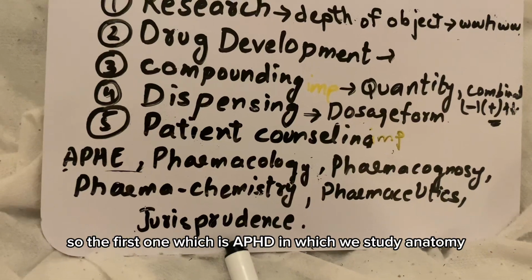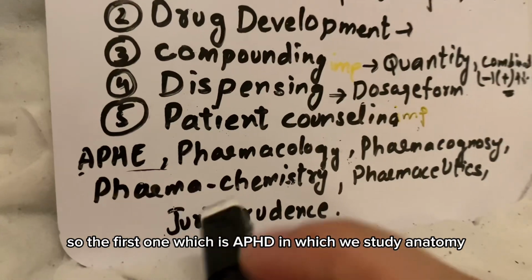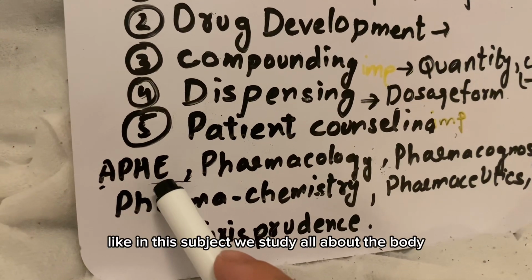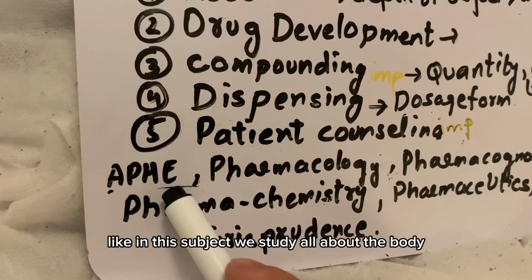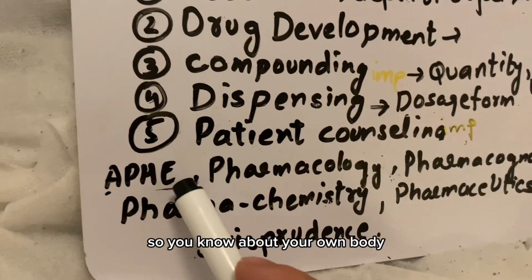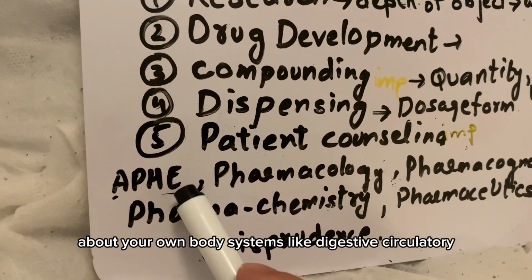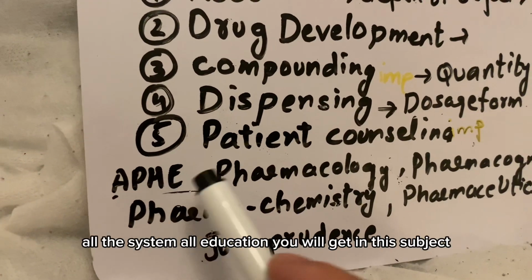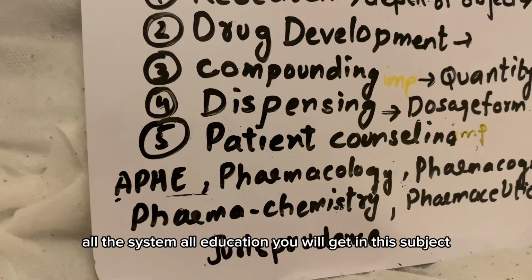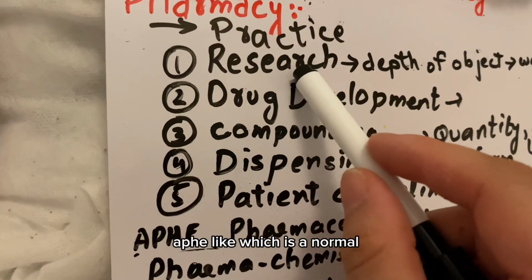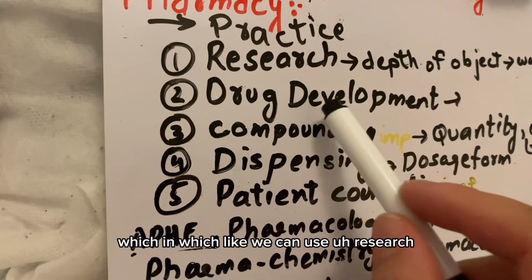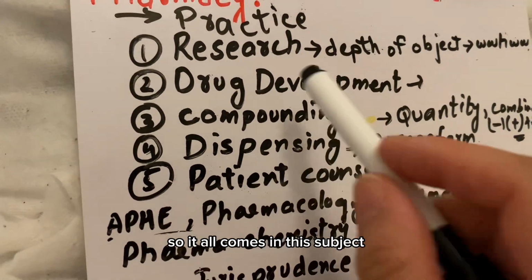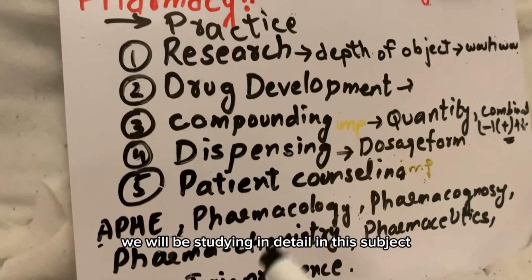The first one is APHE, in which we study anatomy, physiology, and health education. In this subject we study all about the body. So you will know about your own body systems, like the digestive, circulatory, respiratory, and urinary systems. All this education you will get in this subject, APHE, which is used in research, drug development, and compounding. So it all comes in this subject. We will be studying it in detail.